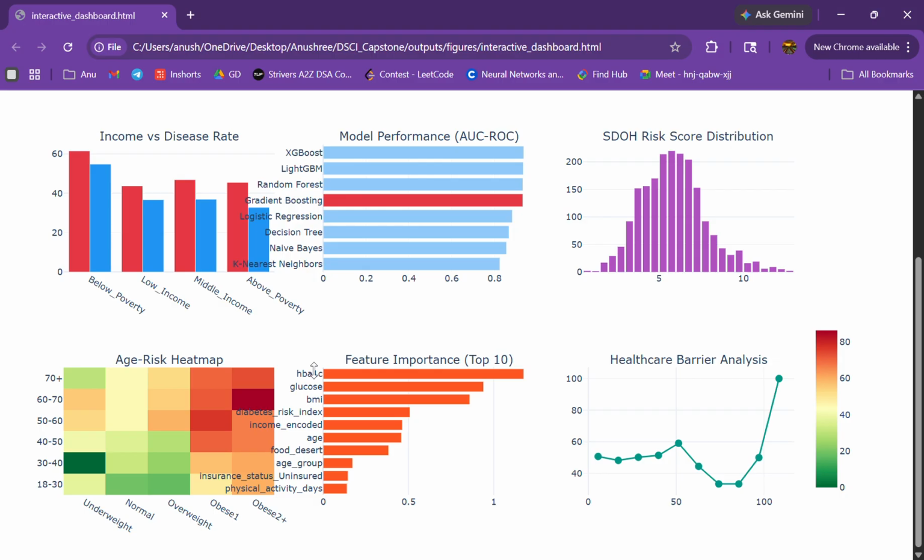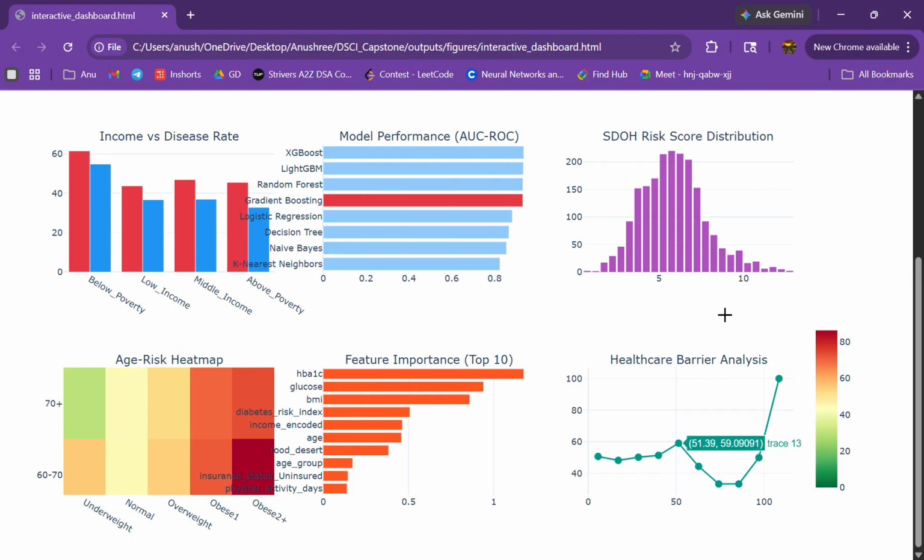As we saw, HbA1c, glucose, BMI, diabetes risk index. We also saw age risk heat maps, such that if they were obese class 2 plus and the age was between 60 to 70, there was a high chance of them getting diabetes.